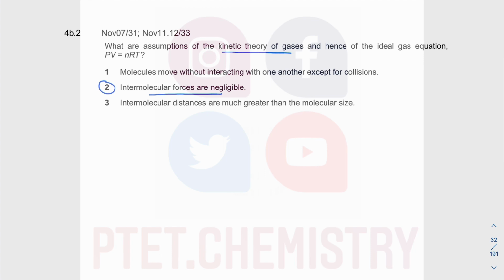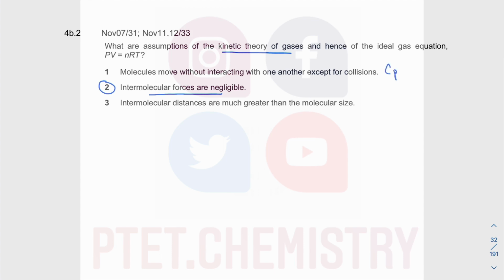If you have strong or significant intermolecular forces like hydrogen bonds or permanent dipoles, then you're going to deviate away from the ideal gas assumption. Then you are going to become less ideal as a result of it. If you look at option 1 now, molecules move without interacting with one another except for collision.